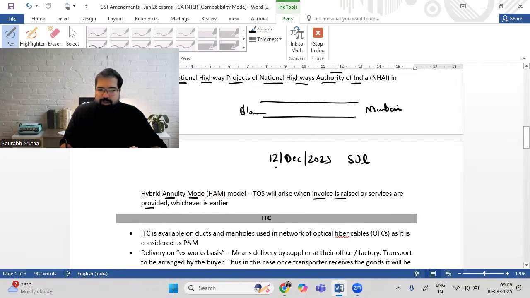In that case, has the invoice been issued? Then in that case, time of supply is applicable. But what if I don't issue the invoice, but I have provided the services up to that much amount? Then in that case also, time of supply will apply, whichever is earlier.